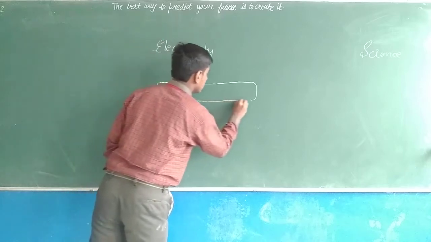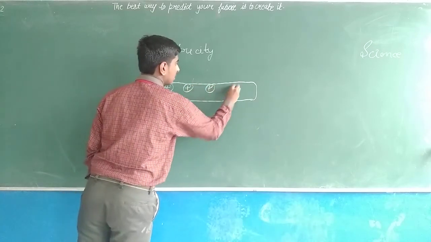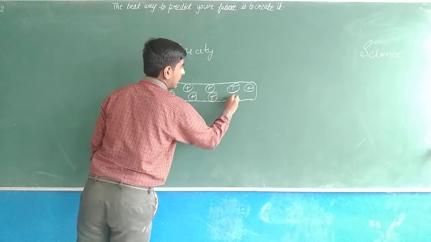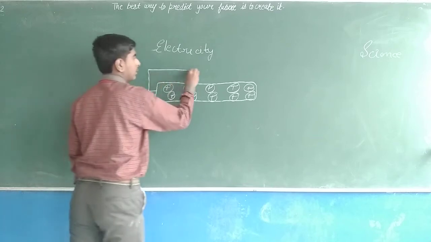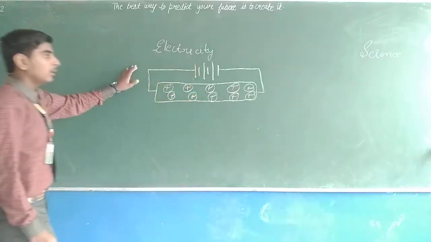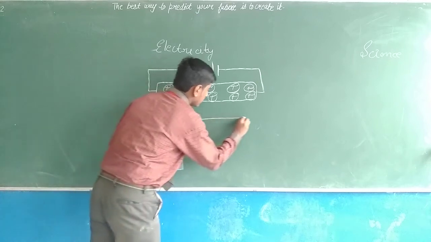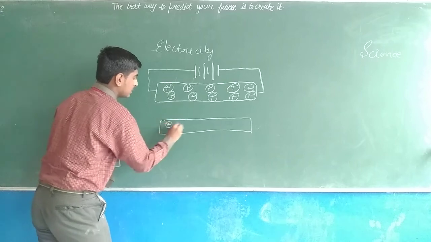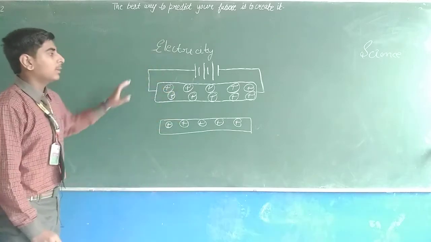First one is this, in which we have electrons. These are electrons, protons. Now I am going to connect a cell to this object, or we can say a battery. This is a battery or a cell, you can say. Now our second diagram is this, in which we have the same positively charged particles, but in this case we are not connecting a cell or a battery with it.